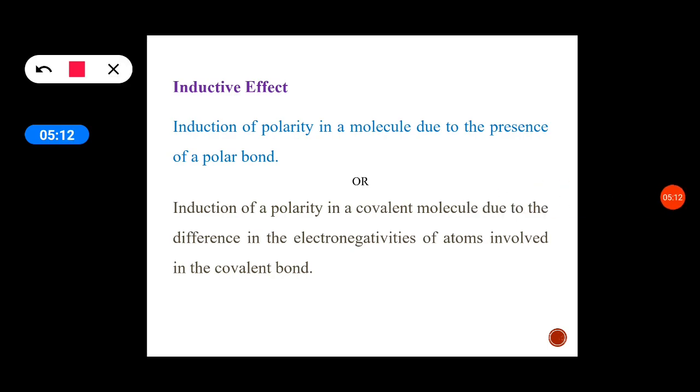If a molecule contains a C-X bond, usually there is a covalent bond formed by sharing of two electrons, one from each atom. There are exactly no charges present here, but polarity is induced in the molecule due to the presence of a polar bond. Among these two, one is more electronegative, and due to that the polarity is induced.